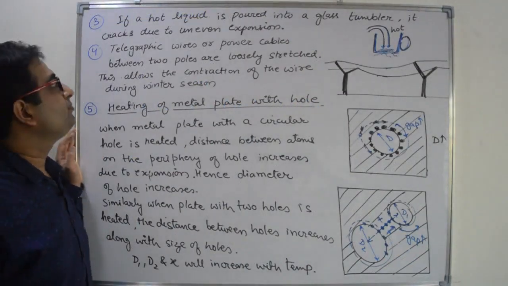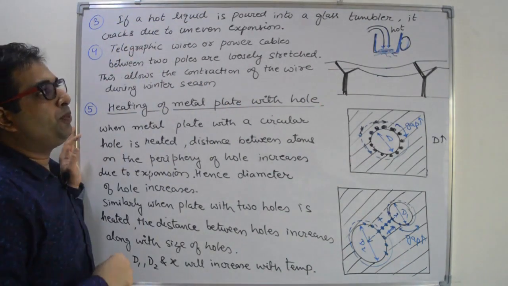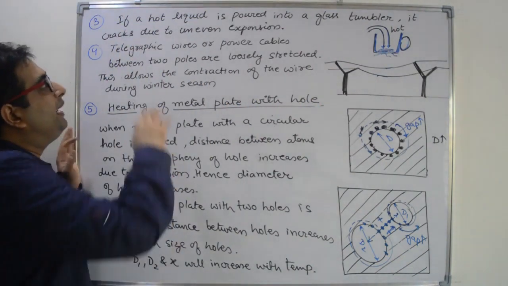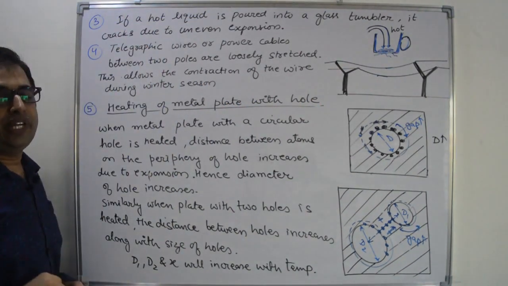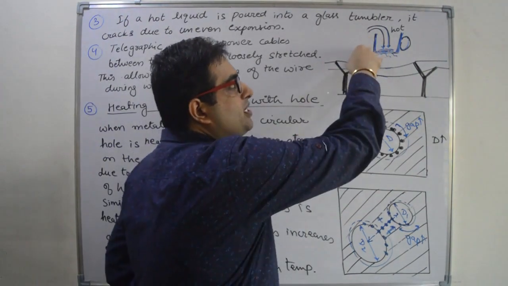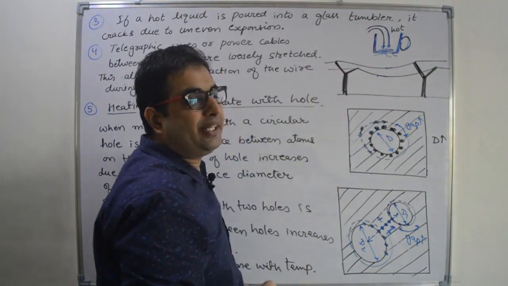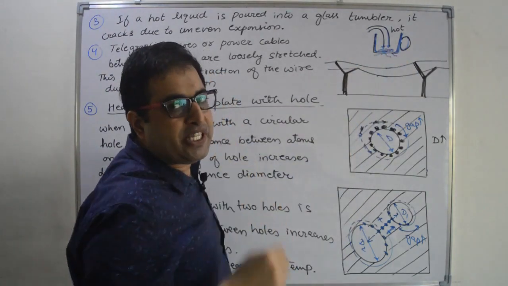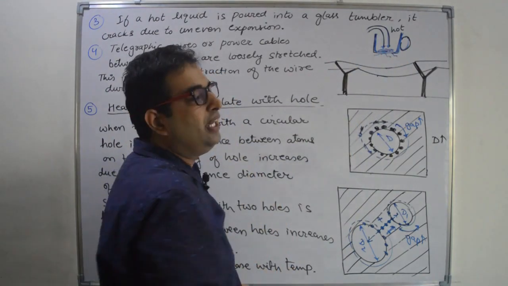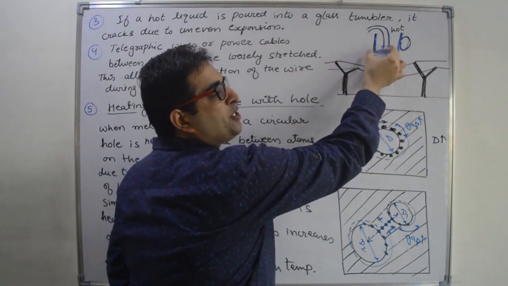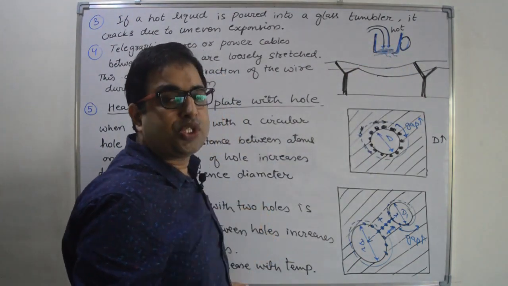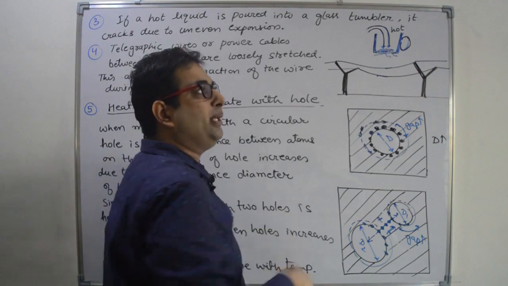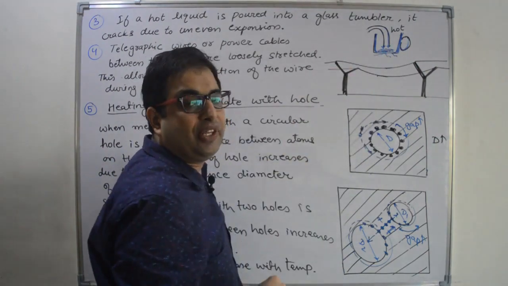Third application, if a hot liquid is poured into a glass tumbler, it cracks due to uneven expansion. When you put this hot liquid in the glass container, the liquid increases the temperature of a specific part of the glass container, and that part will try to expand, but there is no space for expansion, so ultimately the glass container will break.